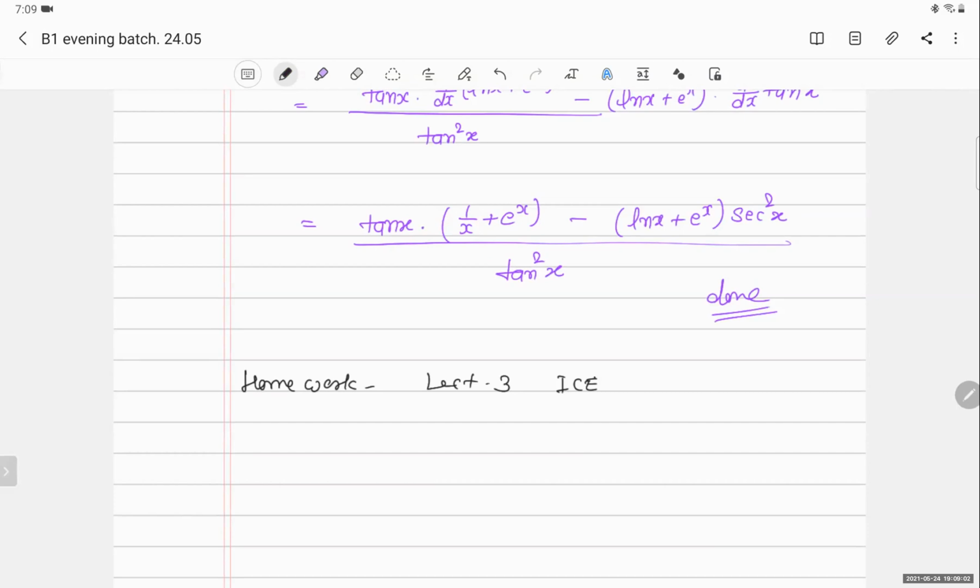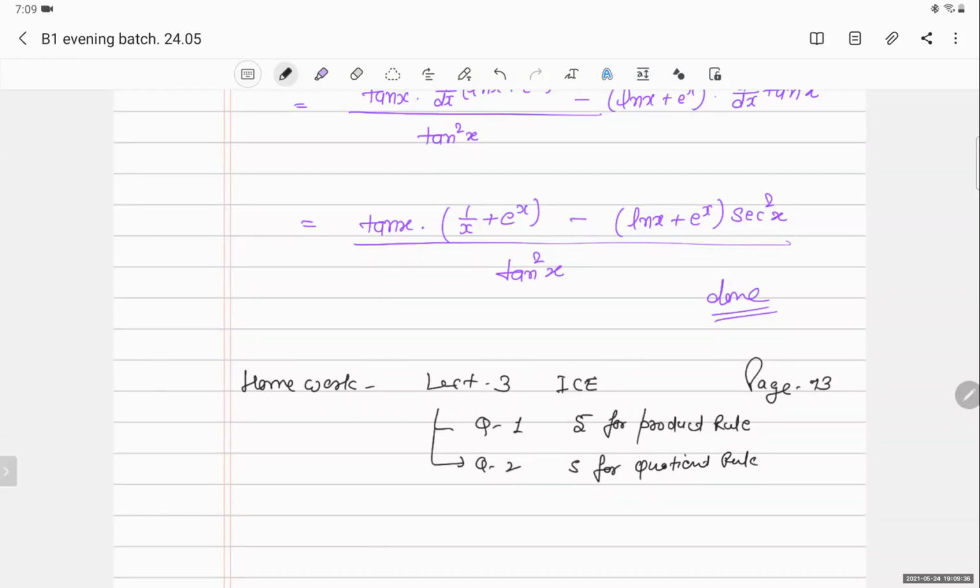Okay. So you will find it on page number 73, in section 1, question 1 and question 2. In question 1 there are 5 for product rule, and in question 2 you will have 5 for the quotient rule.